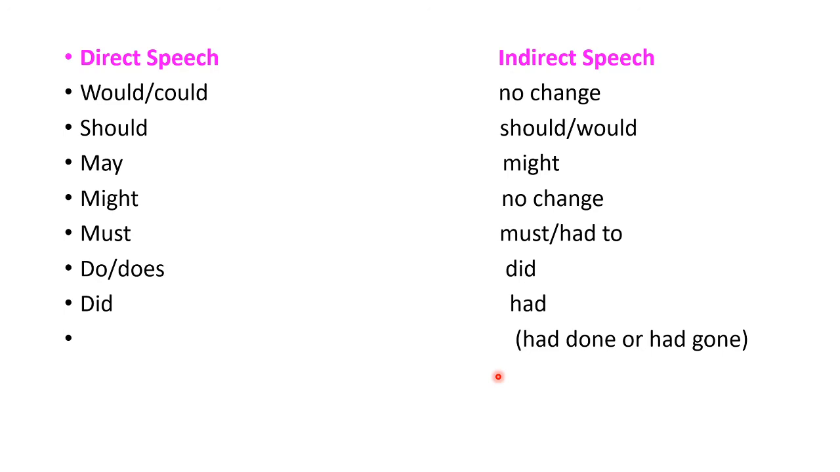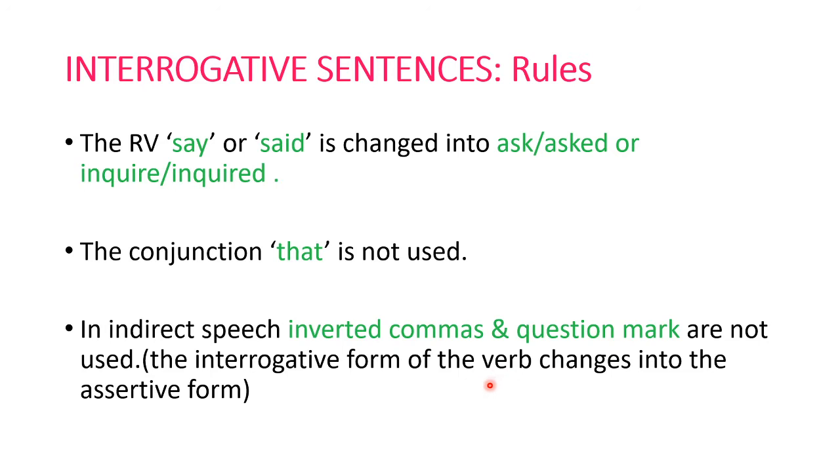Now the rules for interrogative sentences. These are important, and interrogative sentences are the most confusing for students, so that is why I'm taking this first. If the reporting verb is say or said, it is changed into ask or asked, or inquire or inquired. So if the reporting verb is say, then accordingly it will be changed into ask or inquire, and if it is said, it will be changed into asked or inquired. Now, the conjunction that is not used when you are changing the direct form of an interrogative sentence into the indirect form. So remember, you are not to use that.